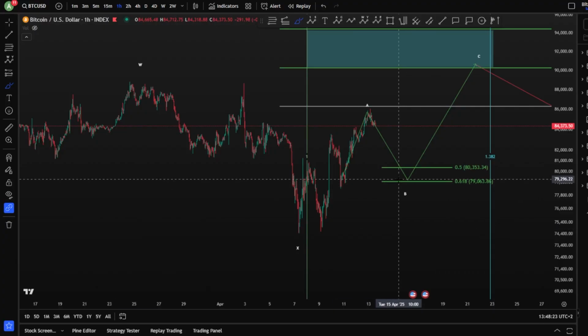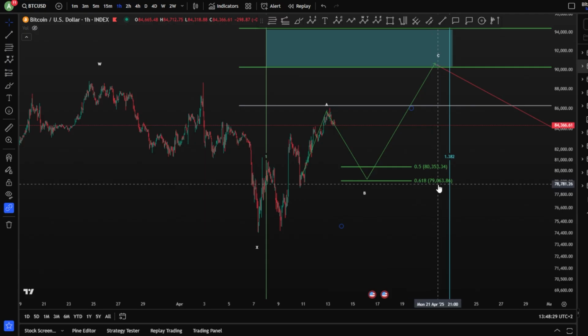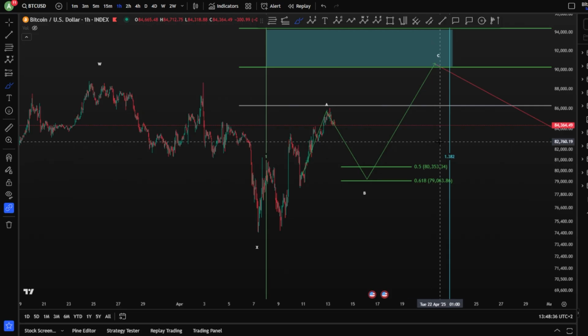Hello everyone, welcome to a new video for Bitcoin price prediction based on Elliott wave analysis. This is indicators analysis. We're going to see what's going to happen next based on the indicators, in confluence, of course, with the Elliott wave scenarios that we have.